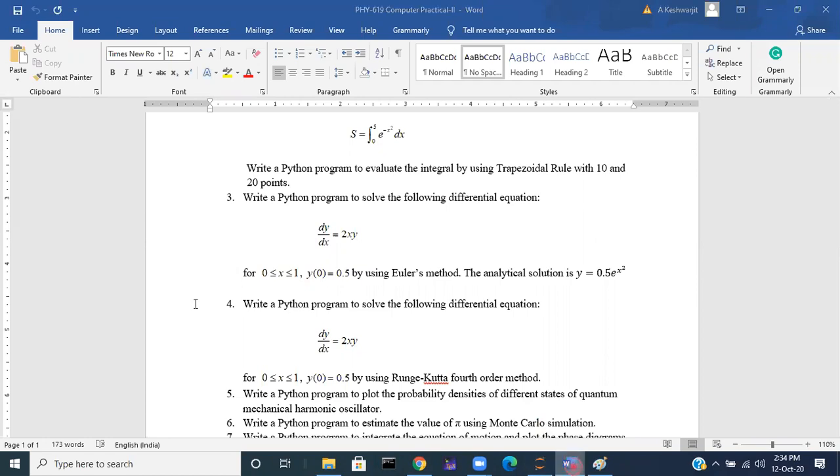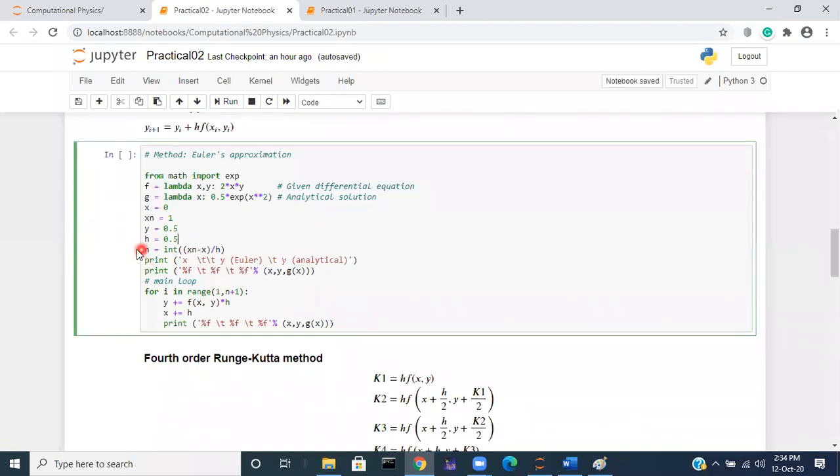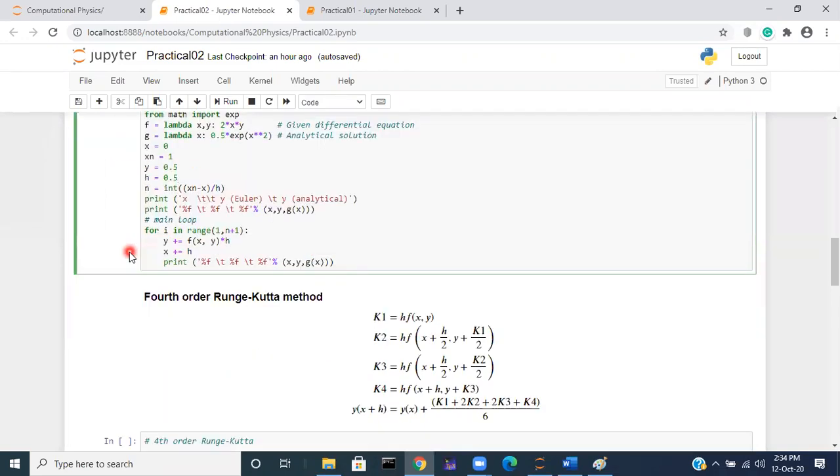So first let us take h equal to 0.5. Then the number of intervals will be the final value of x minus initial value of x divided by h. So 1 divided by 0.5 is 2. This will give you n equal to 2.